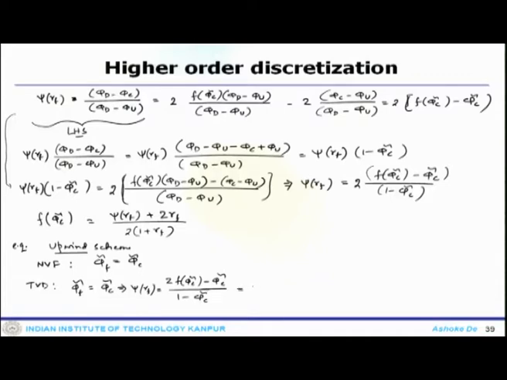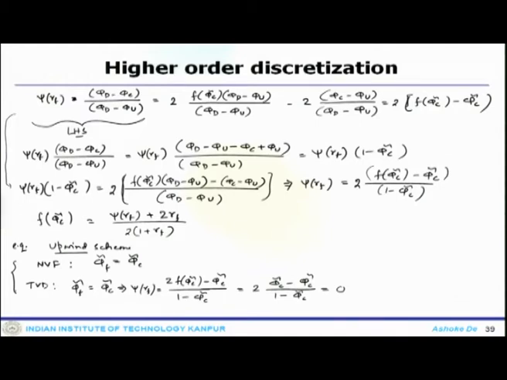So, that is 2 phi c tilde minus phi c tilde by 1 minus phi c tilde, which is 0. So, for the upwind scheme you can find out the mapping between the TBD and the NVF.